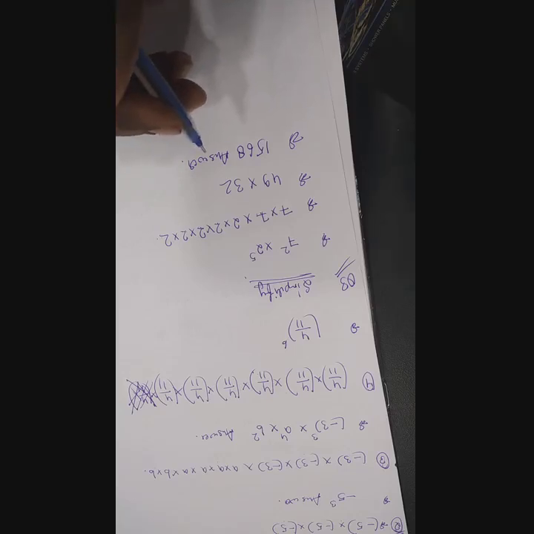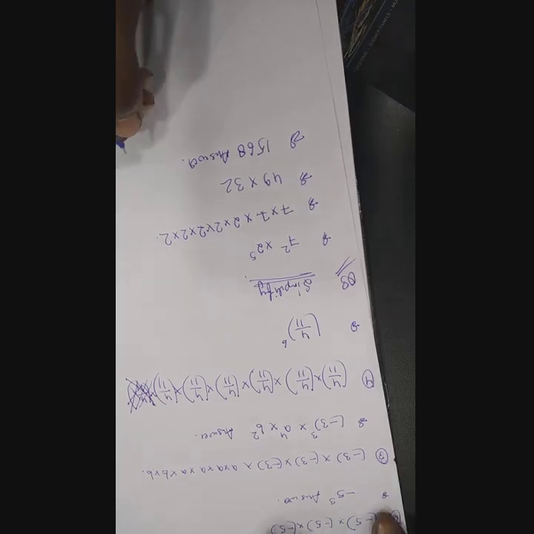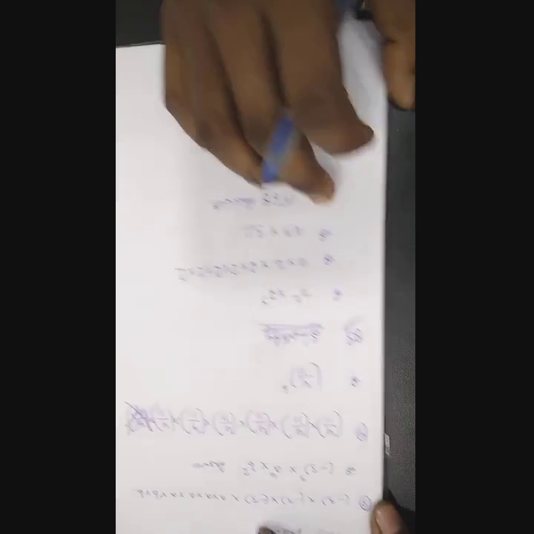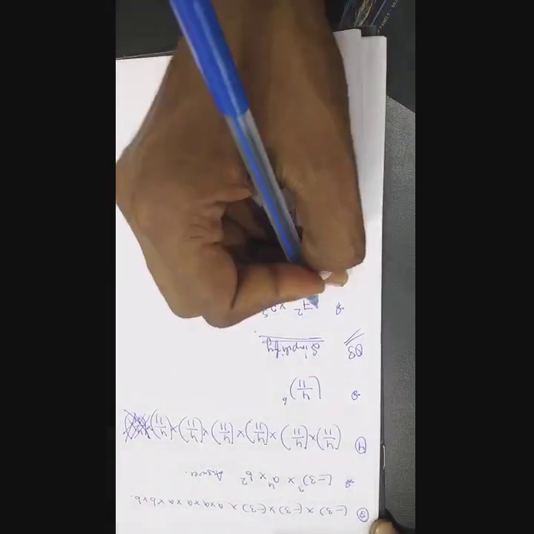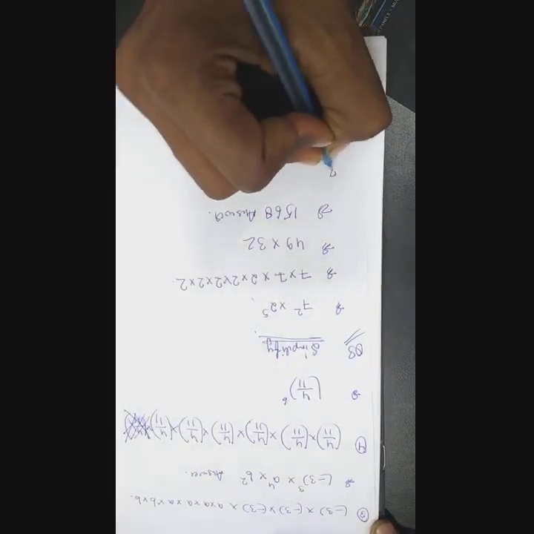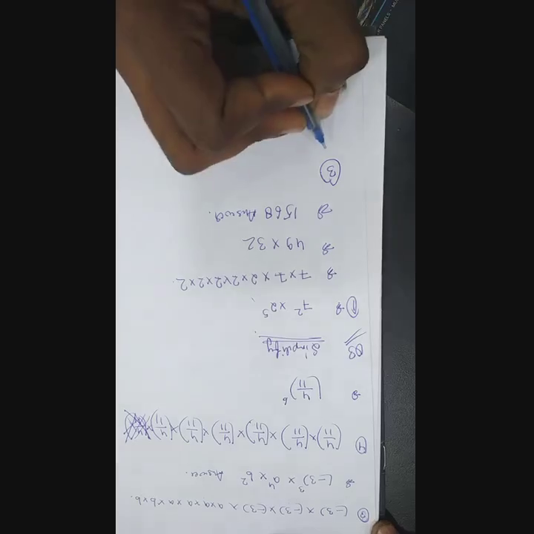That is 7 into 7 is 49, 49 into 2 to the power 5, that is 32, so 1568. This will be your simplified answer. Okay, and after this the next question. Now one more question I am doing, that is question number third. Okay, this was question number first, this is question number third.